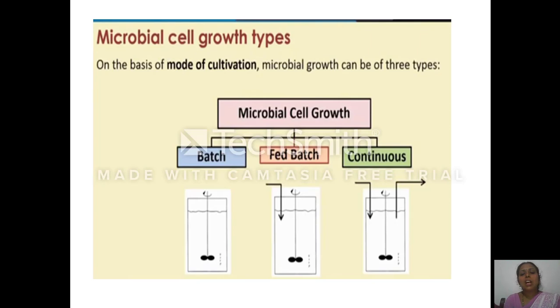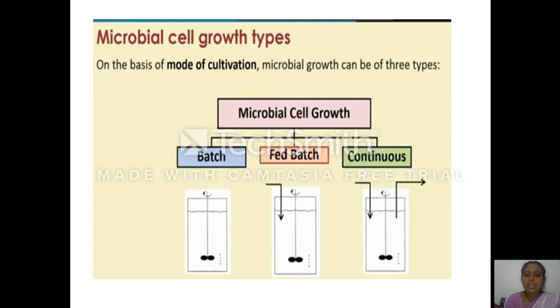Next, in contrast to that, you have the continuous culture. It is an open system wherein the fermenter is built in such a way that there is a possibility to remove the used media. The used media is called the spent. It's an open system in which there is intermittent supply of the nutrient inside the fermenter.